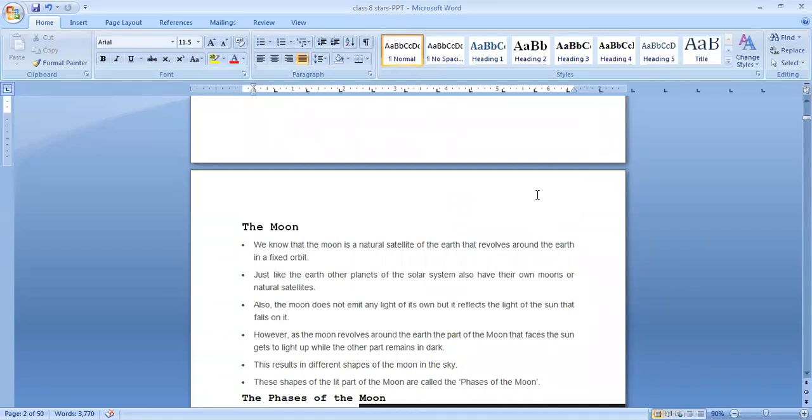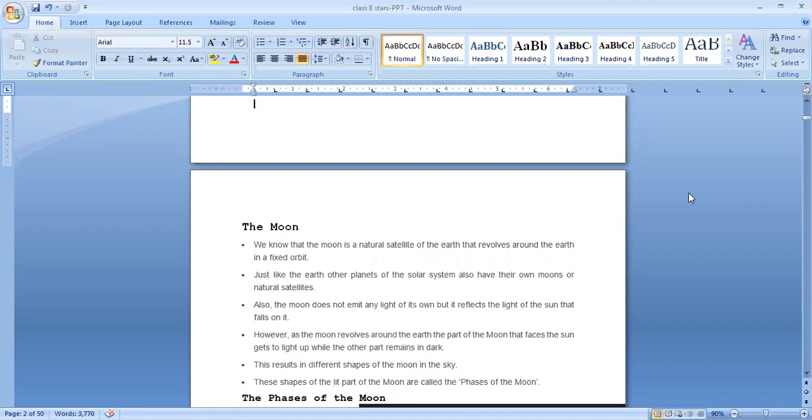But the number of moons varies from one planet to another. Earth has only one moon, but some planets have 10 moons, some 63 moons. We know that the moon is a natural satellite of the Earth that revolves around the Earth in a fixed orbit. Clear? Just like the Earth, other planets of the solar system also have their own moons or natural satellites, but the number will be different.